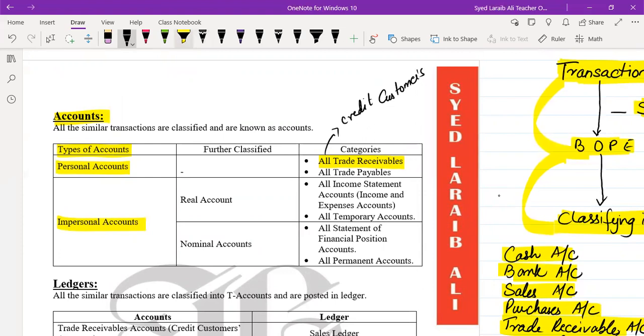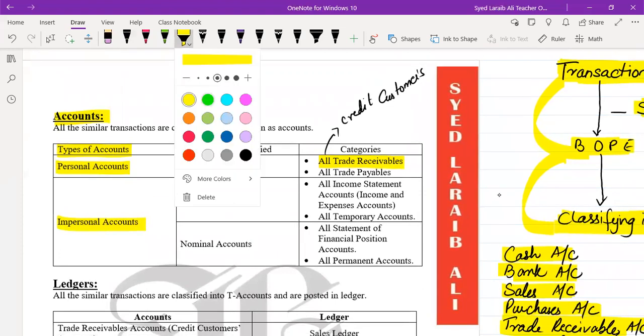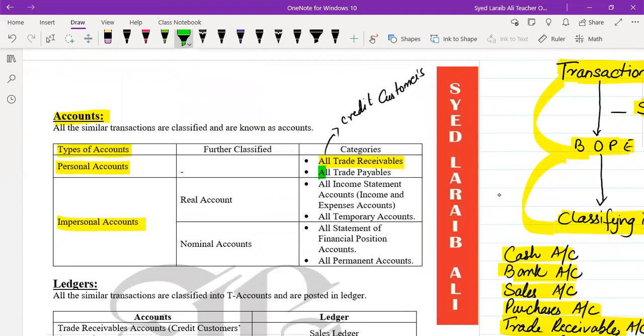In the same manner, all the credit suppliers from whom we have purchased goods on credit are recorded into personal accounts. So personal accounts can be categorized into two: trade receivables accounts and trade payables accounts. In other words, all credit customers' accounts and all credit suppliers' accounts.